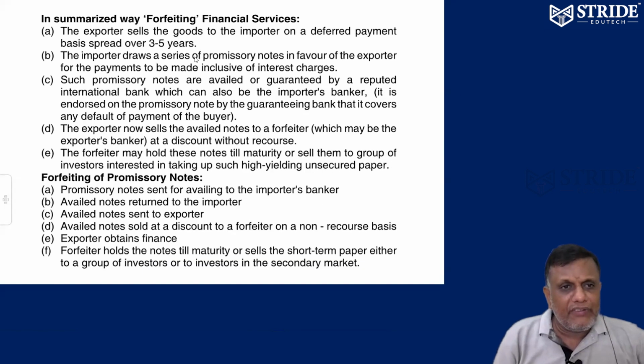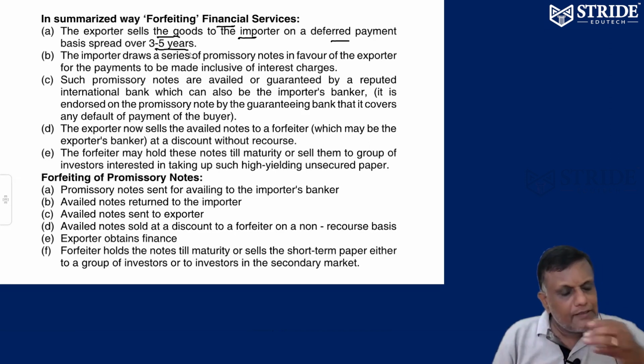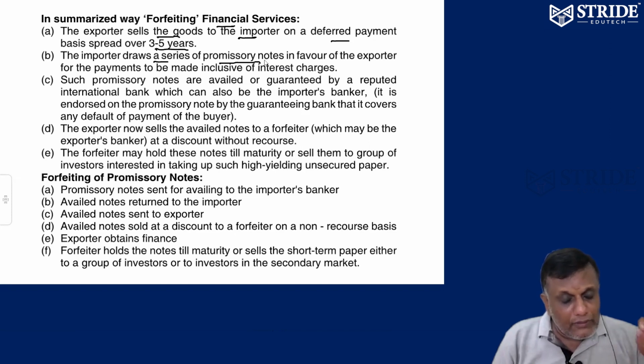Now, what kind of forfeiting service is it? In simple terms, the exporter sells the goods to the importer with deferred payment of 3 to 5 years. So the importer draws a series of promissory notes to the exporter, saying, don't worry, sir, I'll make the payment, your payment is safe, I'll pay the money along with interest. These promissory notes are available and guaranteed by the importer's international bank.